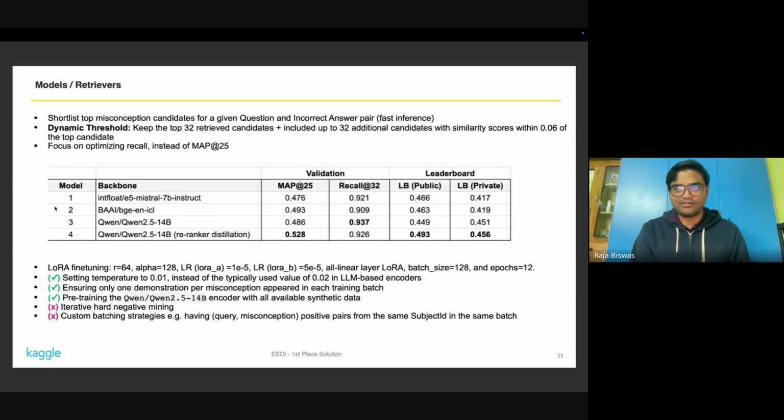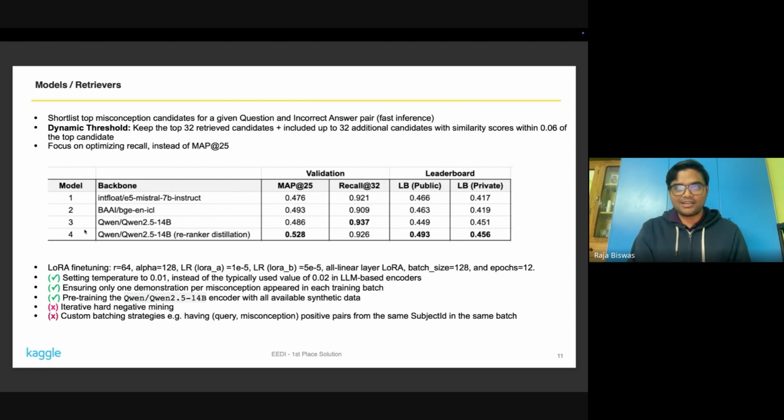Here I fine-tuned 3 models. The first 2 are E5 Mistral and a BGE model. These 2 are already retrievers, but I fine-tuned them with the competition dataset, which gave quite a strong boost. If you use the built-in ones without fine-tuning, they would score around 0.2 on the public leaderboard. So fine-tuning gave quite a good boost.